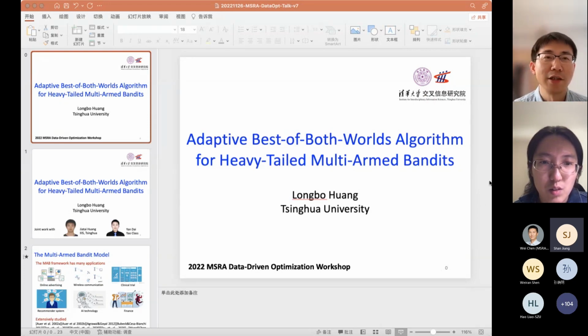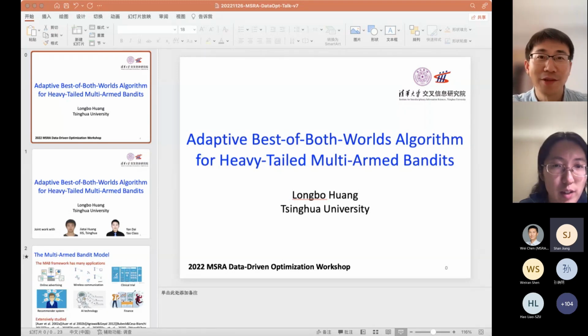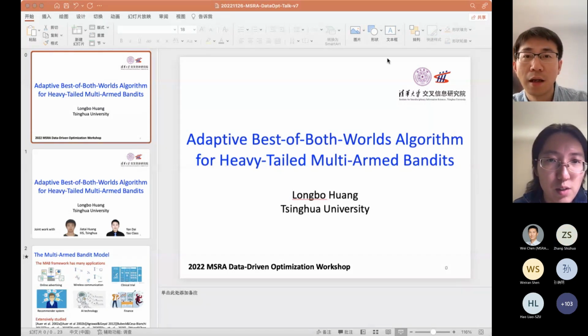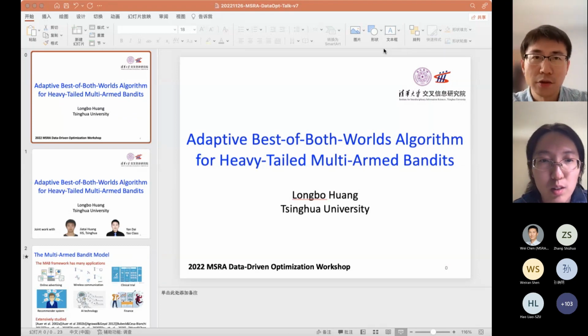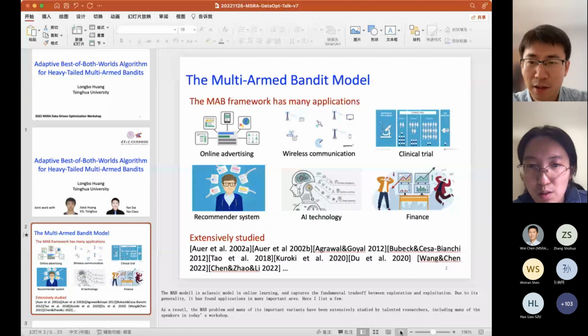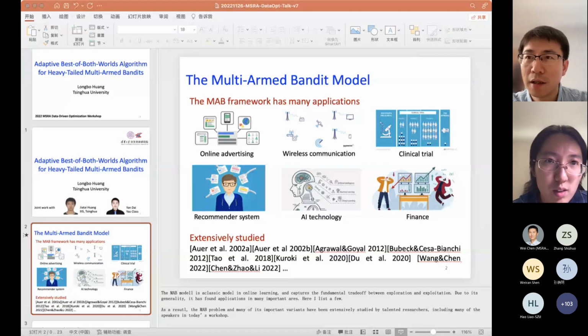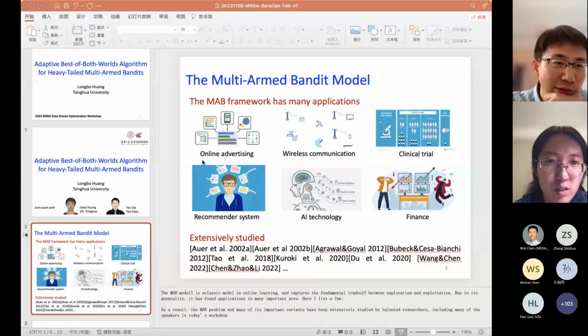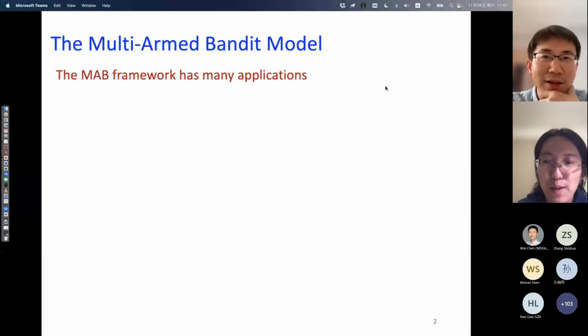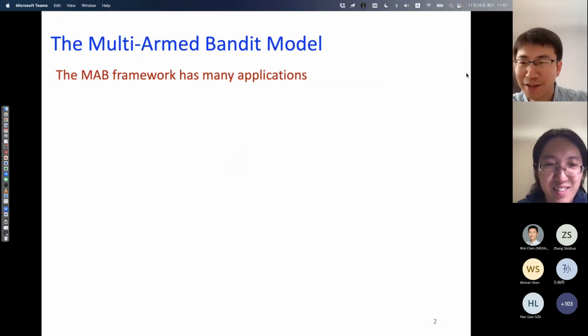Okay, let me start by talking a little bit about the multi-arm bandit model, because I know that many people work on this. But anyway, sorry, Dr. Huang. Yeah, can you switch the mode? Can you see or not see? Yeah, I can see the slides, but I can also see your notes. Let me see if I share the desktop. It's easier. How about this? Oh yeah, this will be better. Okay. Because I don't know what you're seeing.